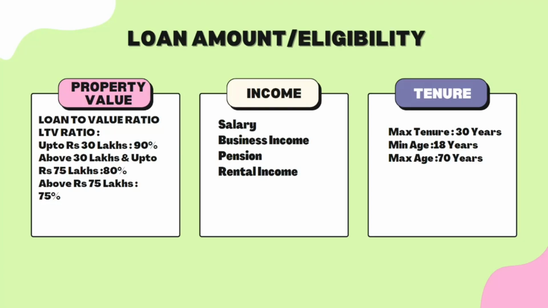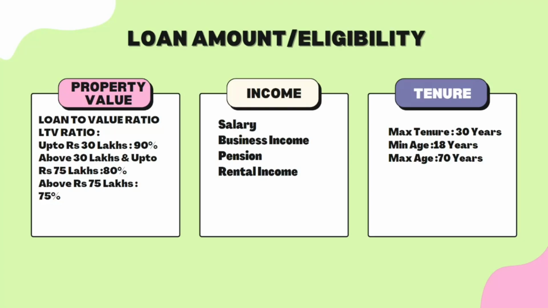Basically, the maximum amount of loan which can be given on a property value has been decided by RBI. It is called the loan to value ratio. So what the RBI guideline says is, if the property value is, let's say, up to 30 lakhs, in that case, banks can fund you a maximum of 90% of the property value. Suppose the property value comes between 30 lakhs to 75 lakhs, in that case, banks will fund you up to 80%. Suppose it is above 75 lakhs, banks will fund a maximum of 75%.